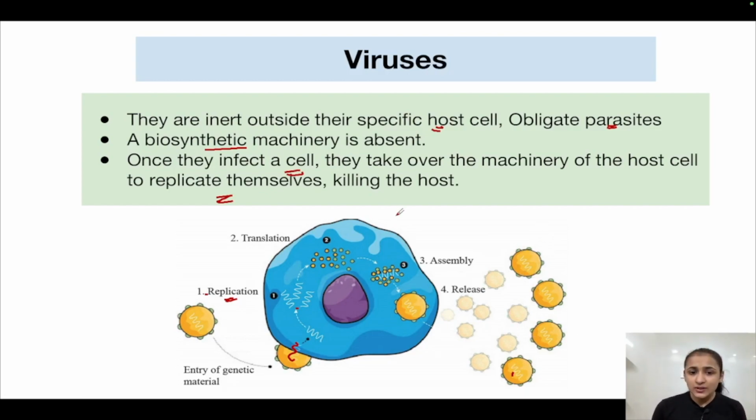So what are they using the host cell for? For hijacking its machinery. They hijack the machinery and use its enzymes in order to undergo the process of replication of their DNA or RNA, whatever kind of nucleic acid they have, and for the translation of the genetic material in order to produce proteins which would be responsible for the formation of the protein coat of the viruses.